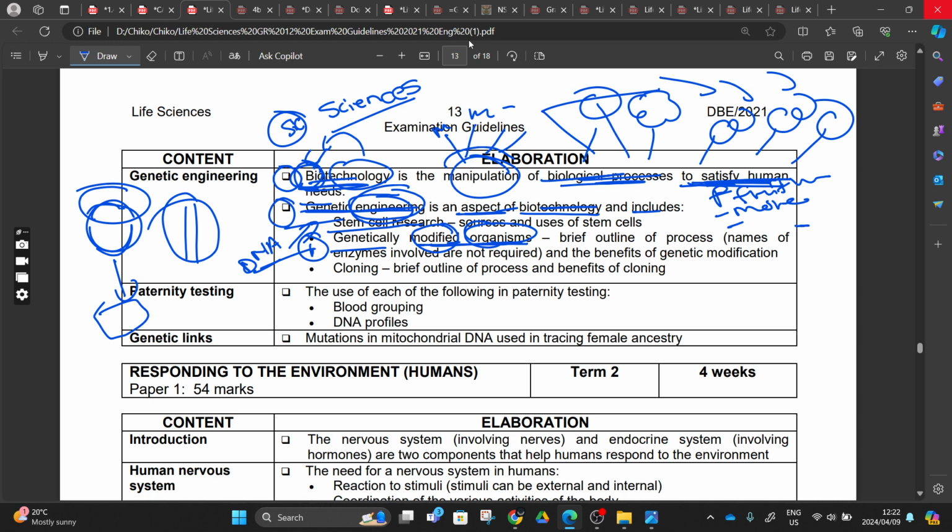And they said, in genetically modified organisms, briefly outline the process and the benefits of genetic modification. This is the process that we are talking about, the recombinant DNA technology, right? You just briefly outline it. Even when you'll be needed to briefly outline it, right? So from there, we are going to talk about stem cell research, and then we are going to talk about cloning. With that being said, we can now move on.